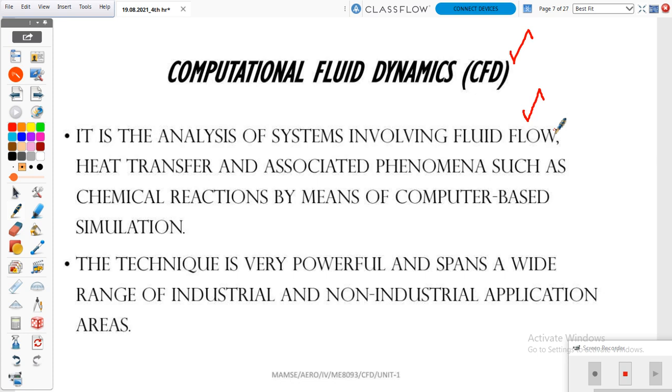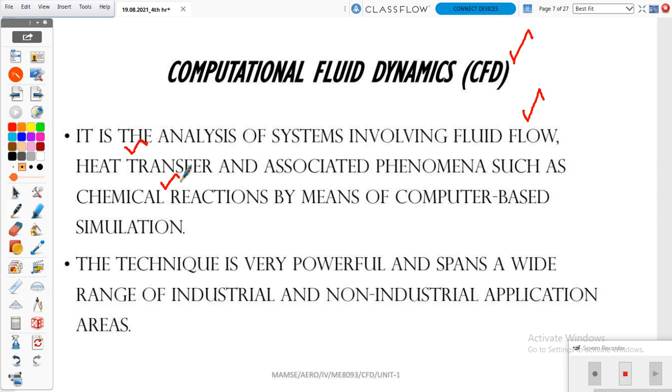If you need to solve this issue in a short time and cost effectively, then only we move to software. By using this software, we can solve these fluid flow problems. And the next one will be heat transfer. We already studied this subject also. Based on heat, how it will transfer from one place to another place, how the material will withstand. These are all the problems we can solve.